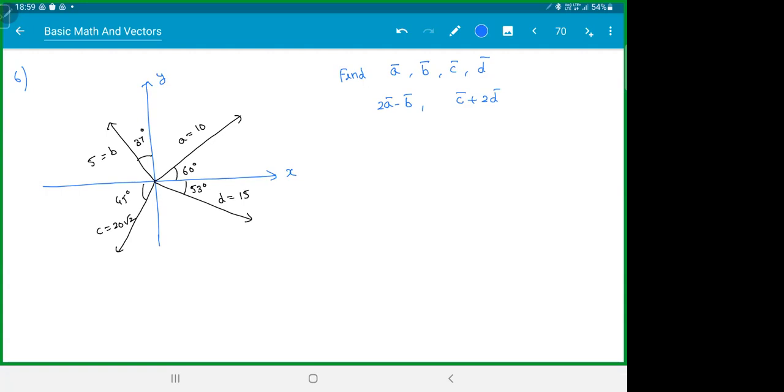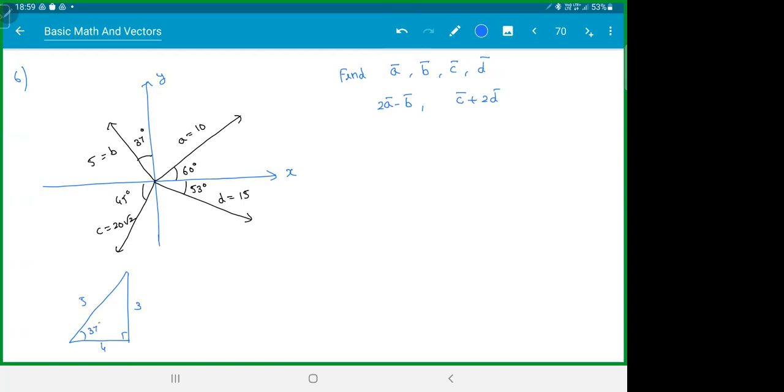Do you guys remember the 3, 4, 5 triangle? I told you in trigonometry. For people who don't know, 37 degrees actually comes from the 3, 4, 5 triangle. This is 53 degrees, this is 5. So sine 37 will be 3 by 5. Sine 53 will be 4 by 5. You can get it from there in case you forgot. I'll draw a bigger one. 3, 4, 5 triangle.